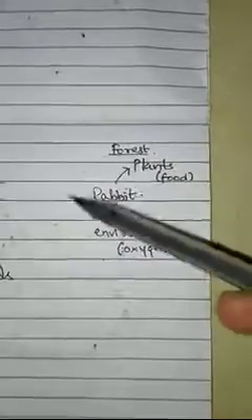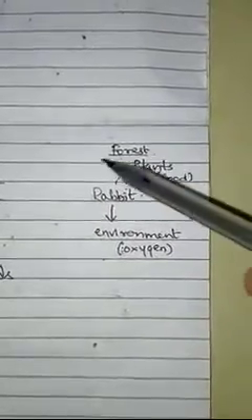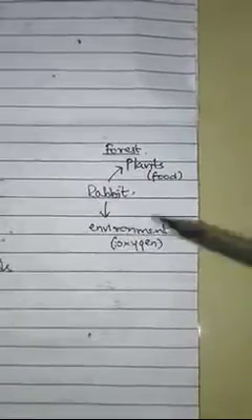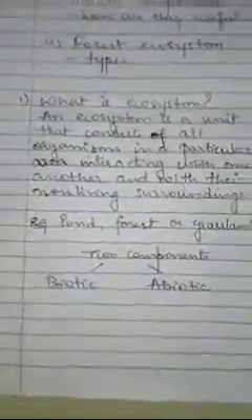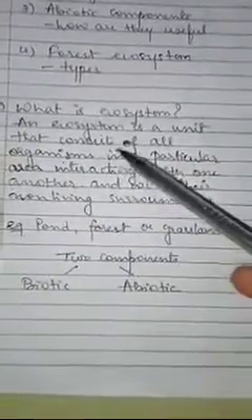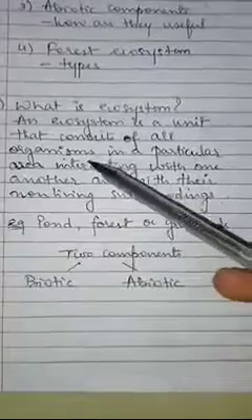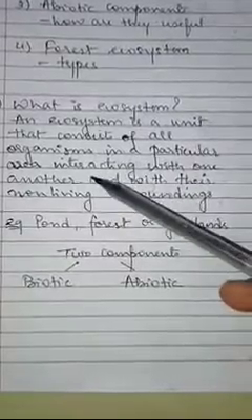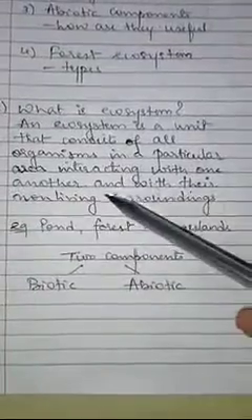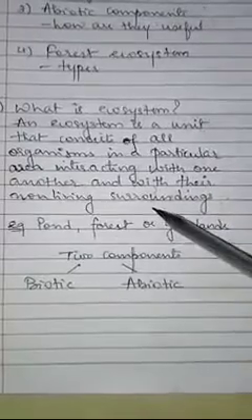So it is forming a complete unit, organisms depending upon each other and on the environment, and this complete unit is called an ecosystem. So we will go through the definition of ecosystem. An ecosystem is a unit that consists of all organisms in a particular area interacting with one another and with their non-living surroundings.